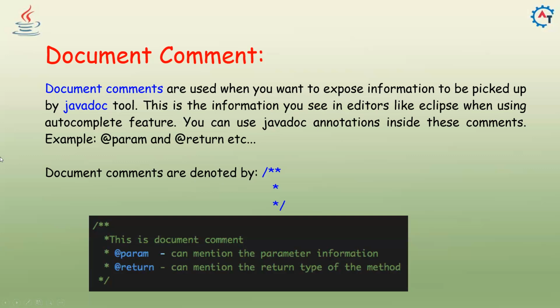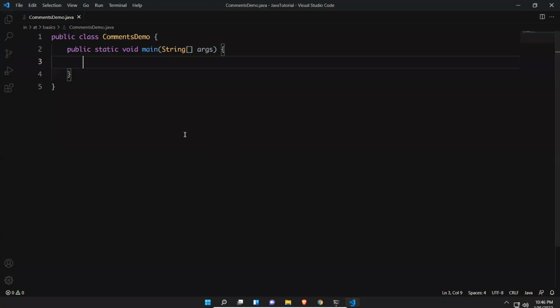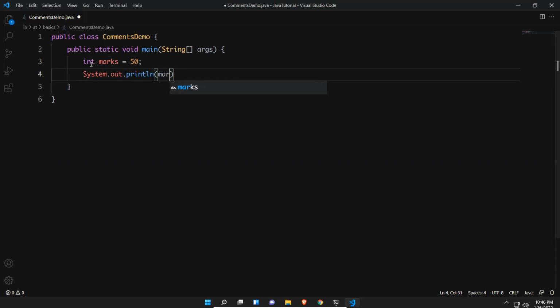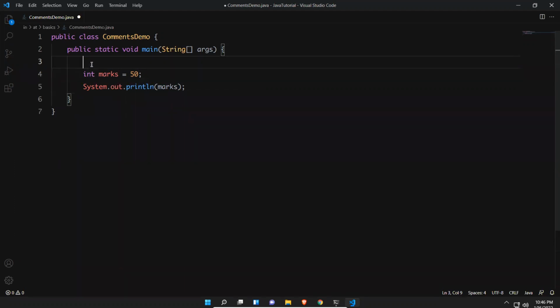We'll see one by one with the help of an example. I created one class called CommentsDemo. Inside this, I'll put int marks equals 50, and System.out.println marks. This is fine, nothing great, very simple logic. But I want to give more information about these marks. Just an example.